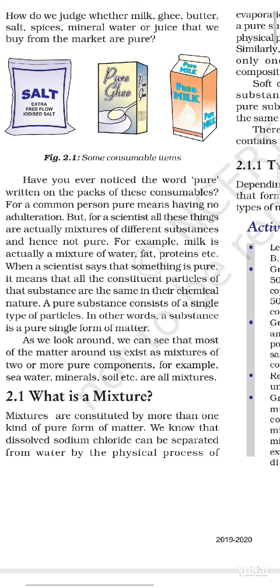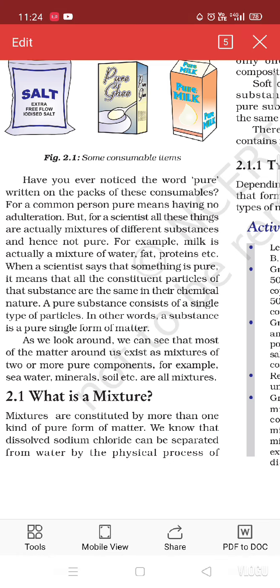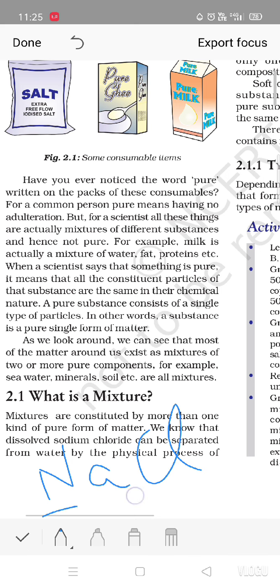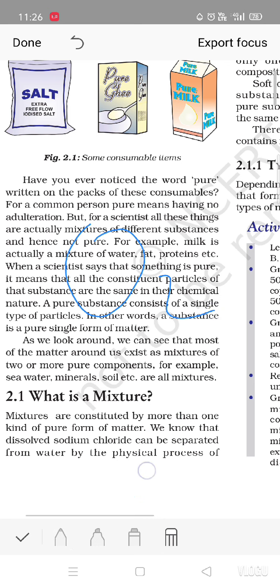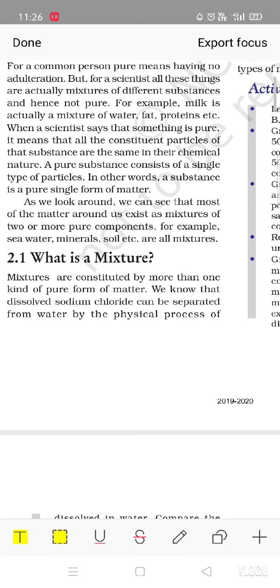Many times have you ever noticed the word pure written on consumable substances like pure ghee, pure salt? For a common person, pure means having no adulteration, no extra mixing of harmful or other substances. But for a scientist, all these things are actually a mixture of different substances and hence not pure. For example, milk is not a pure substance. It is a mixture of water, fat, protein, etc. When scientists say that something is pure, it means that all the constituent particles of the substance are the same in their chemical nature. A pure substance consists of a single type of particle.